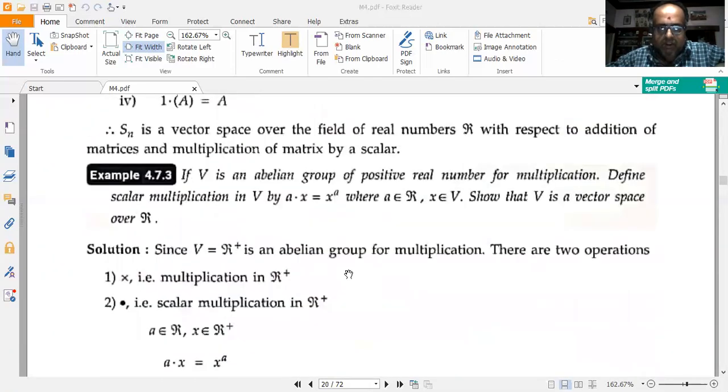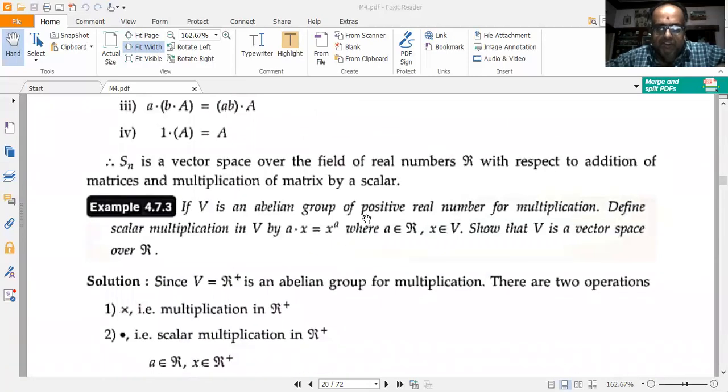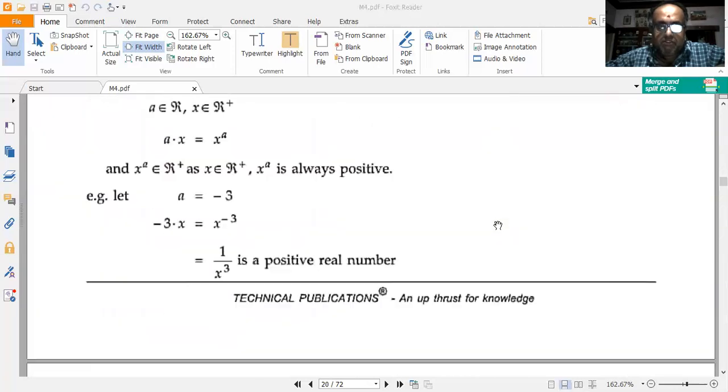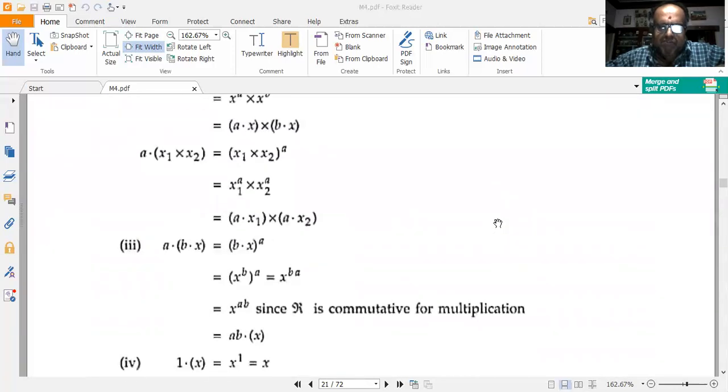So last problem for this video. If V is an abelian group of positive real numbers for multiplication, define scalar multiplication in V by A into X is equal to X to the power of A, where A belongs to R, X belongs to V. Show that V is a vector space over R. This is a little bit peculiar, but quite simple problem.